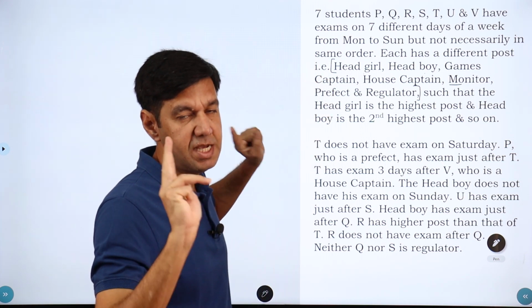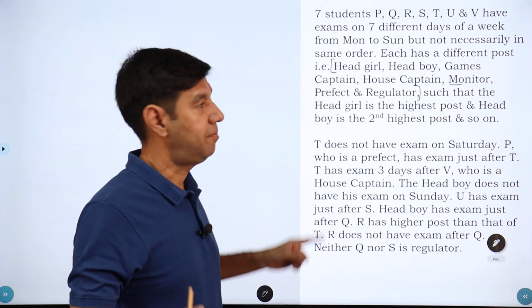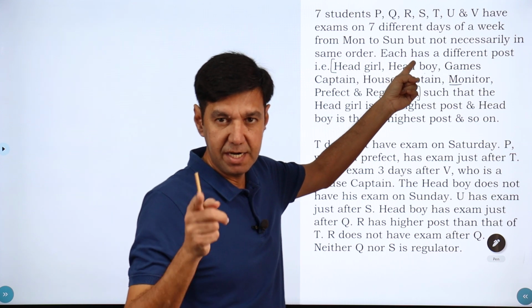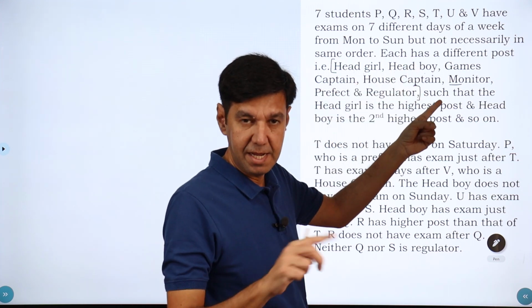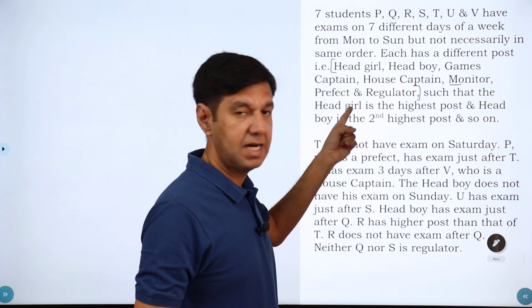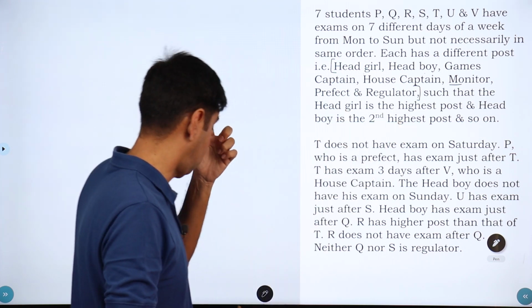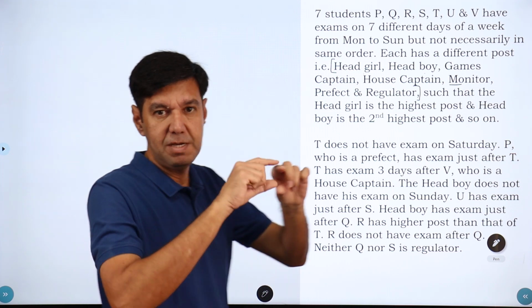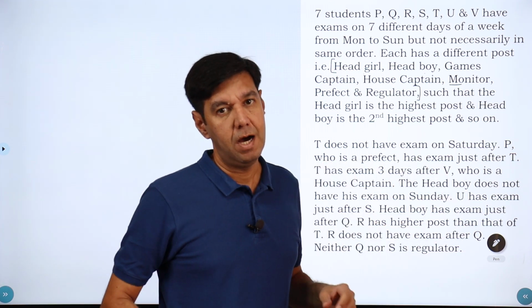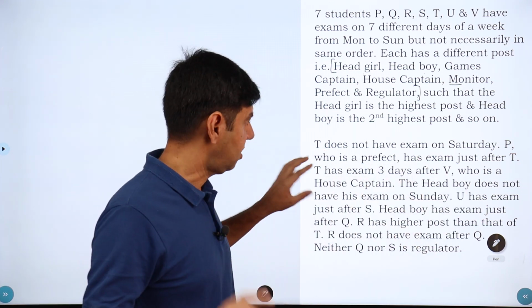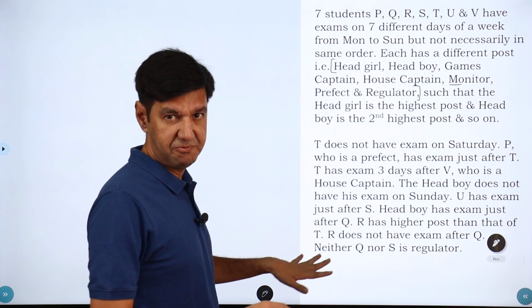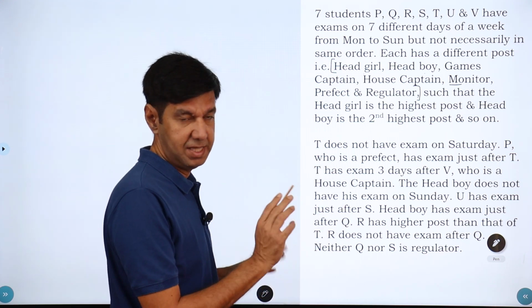So there are 2 things here which have an order among them. One is Monday to Sunday: Monday, Tuesday, Wednesday, Thursday, Friday, Saturday, Sunday. And the other is the post that they have. The posts have some sort of ranking, first, second, and so on. So either of these can be my header row, right? But then watch out. Let's see what happens in the clues before deciding which one will be the header row.